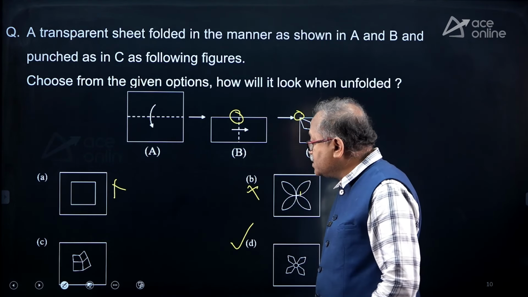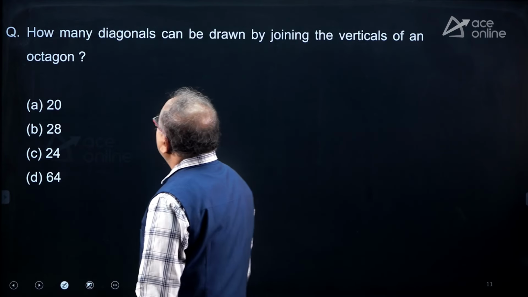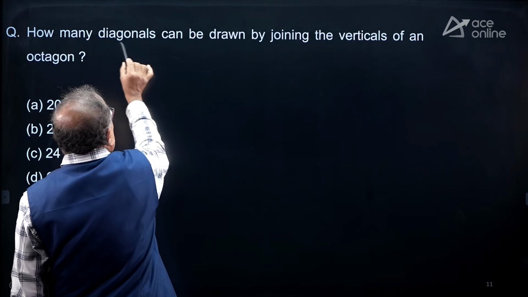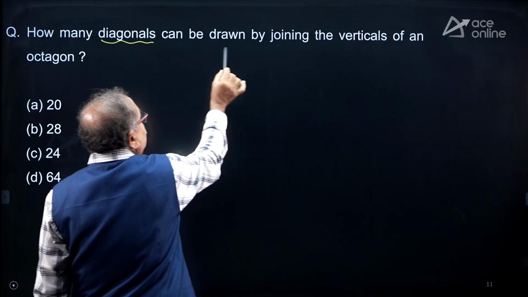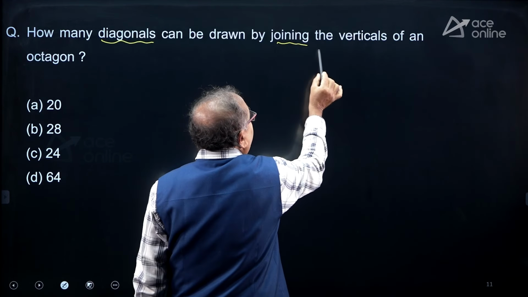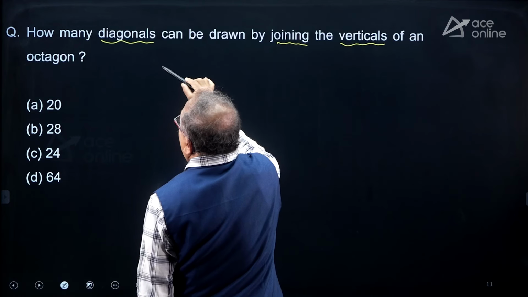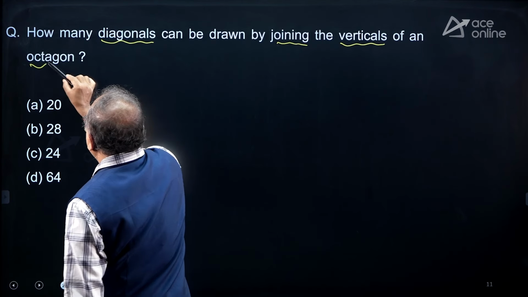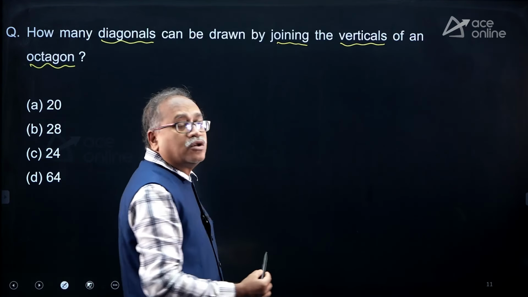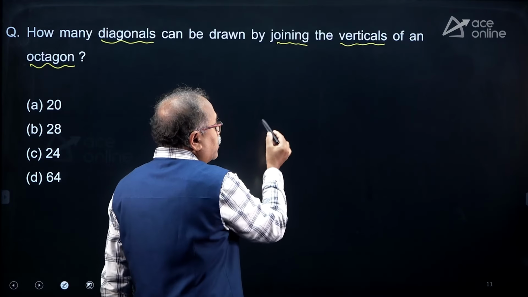Okay, my friends. So here, moving on to the next question. How many diagonals can be drawn by joining the vertices of an octagon? Octagon, 8 corners. So you must have the formula over here.